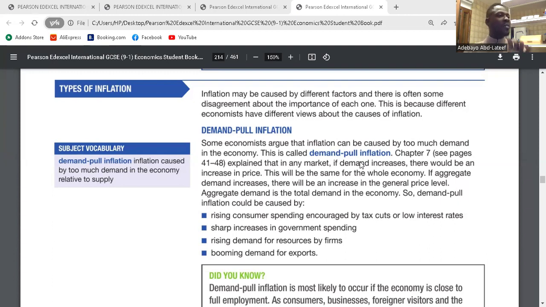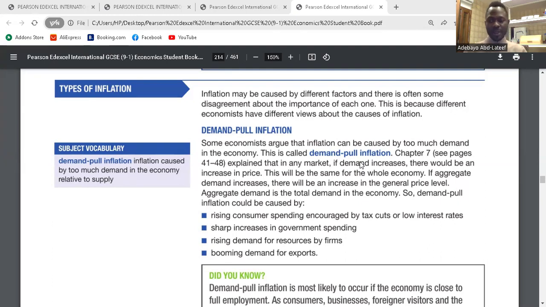So these are the reasons why we have demand pull inflation. The first one is a cut in taxes or low interest rates. The second one is government spending, which represents subsidies. The third one is rising demand for resources by firms. They need more resources, and that demand for more resources will bring about demand pull inflation. And the last one is booming demand for exports, which is a result of cheap exports, which makes the country become internationally competitive. So these things will bring about demand pull inflation.